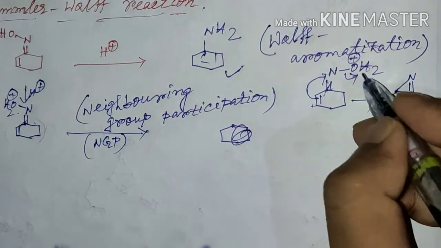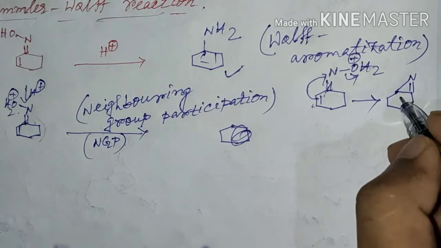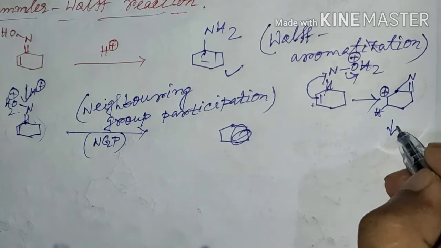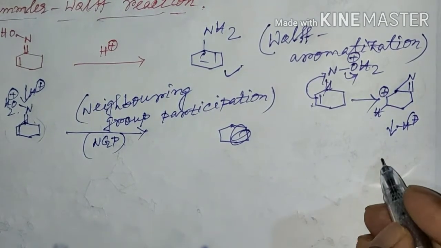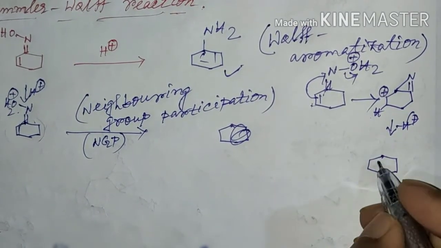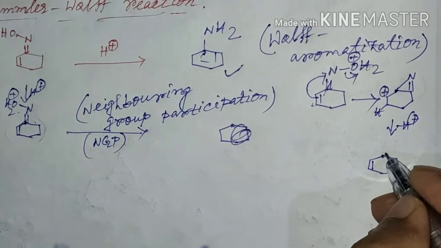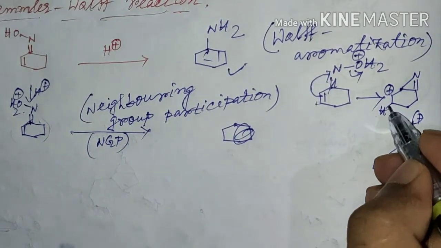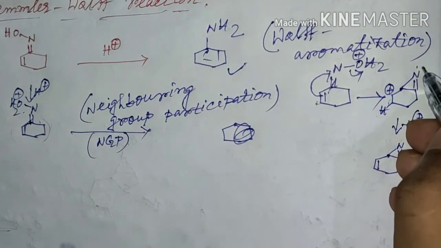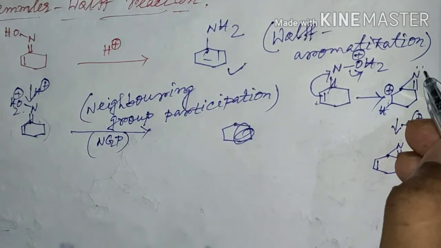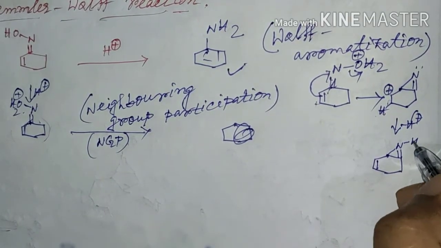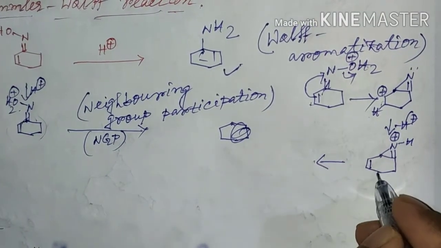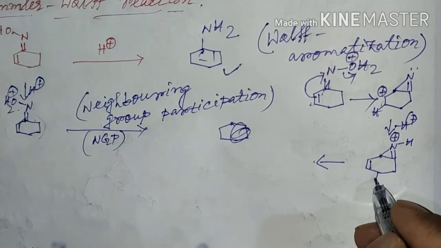and here will be elimination of water, here will be a carbocation, and this H plus will be eliminated to form the corresponding double bond, and the H plus liberated in this step will be abstracted by this nitrogen lone pair, and nitrogen will get protonated. And in the next step there will be rearrangement like this.